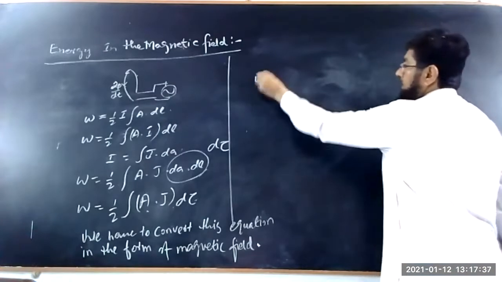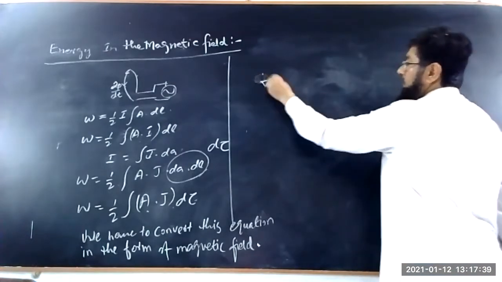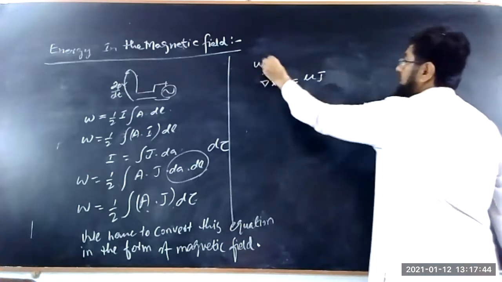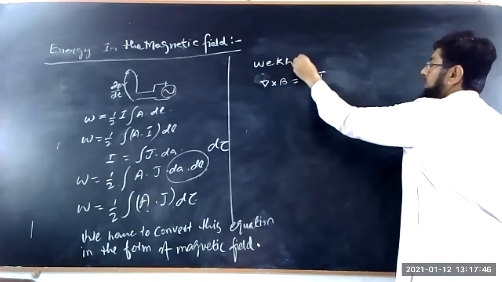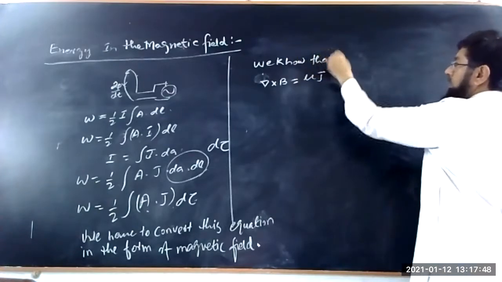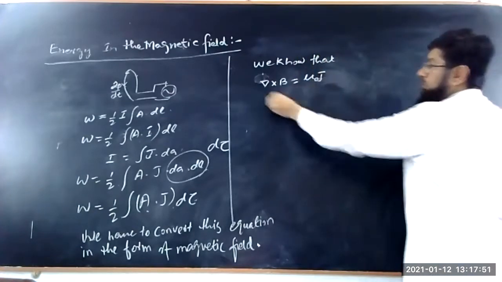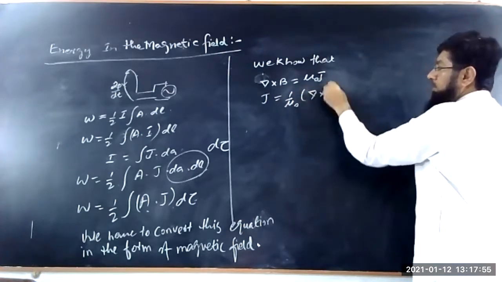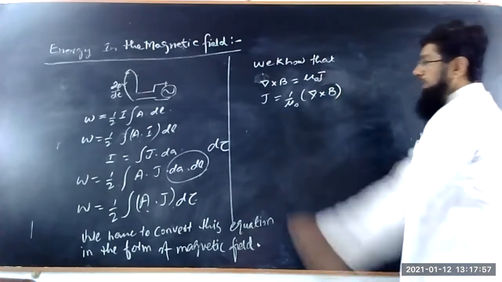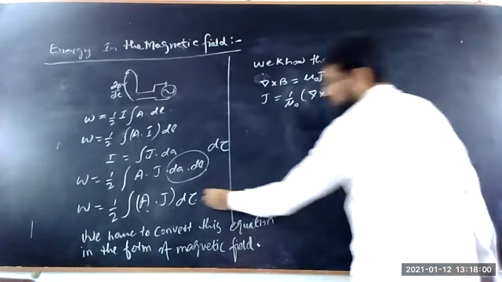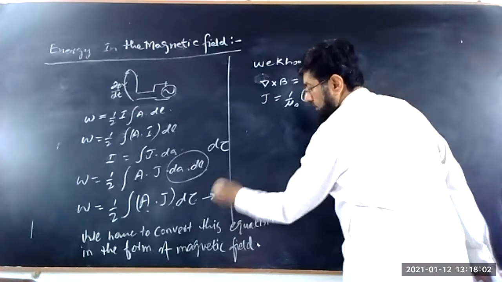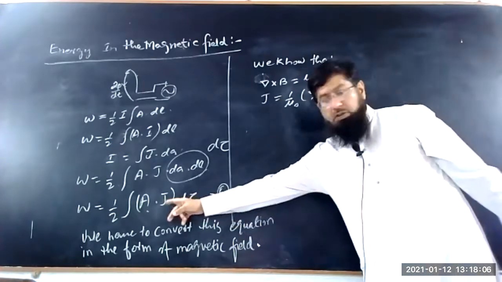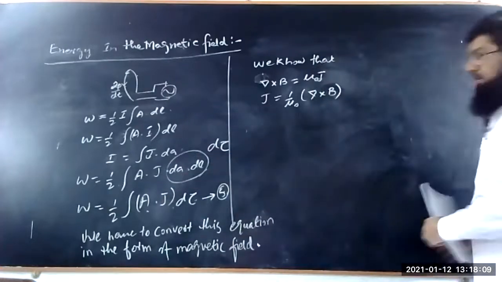Here you know that curl of B is equal to mu naught J. So J is equal to 1 upon mu naught into curl of B. So substitute the value of J in equation number 5.